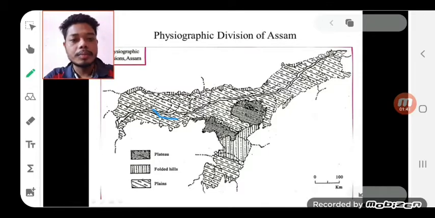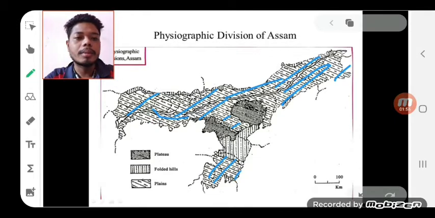Okay, this portion is called Brahmaputra Valley. This area is called Brahmaputra Valley, and this area is called Barak Valley. The Borail Mountain Range divides Brahmaputra Valley and Barak Valley.